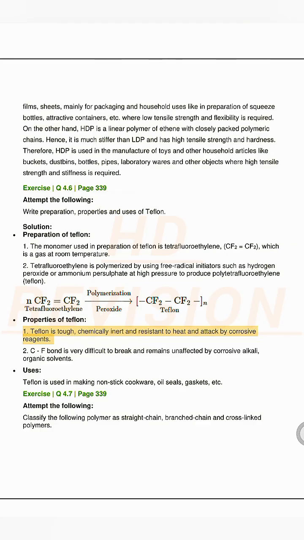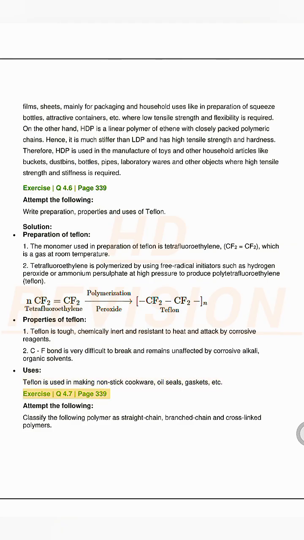Properties of Teflon. 1. Teflon is tough, chemically inert and resistant to heat and attack by corrosive reagents. 2. The C-F bond is very difficult to break and remains unaffected by corrosive alkali and organic solvents. Uses. Teflon is used in making nonstick cookware, oil seals, gaskets, etc.